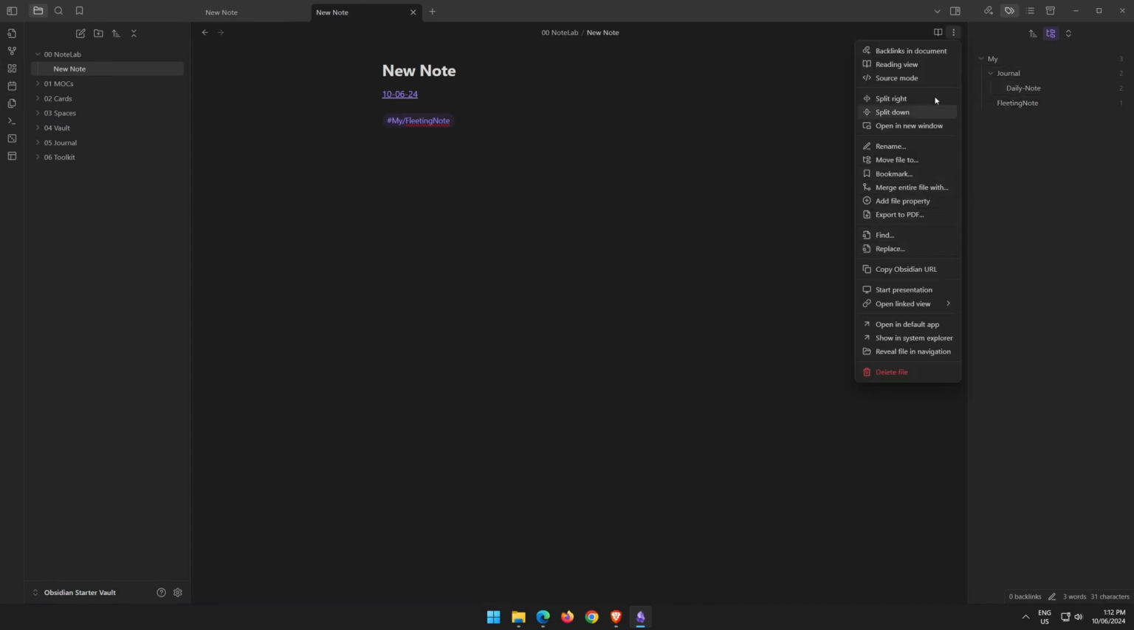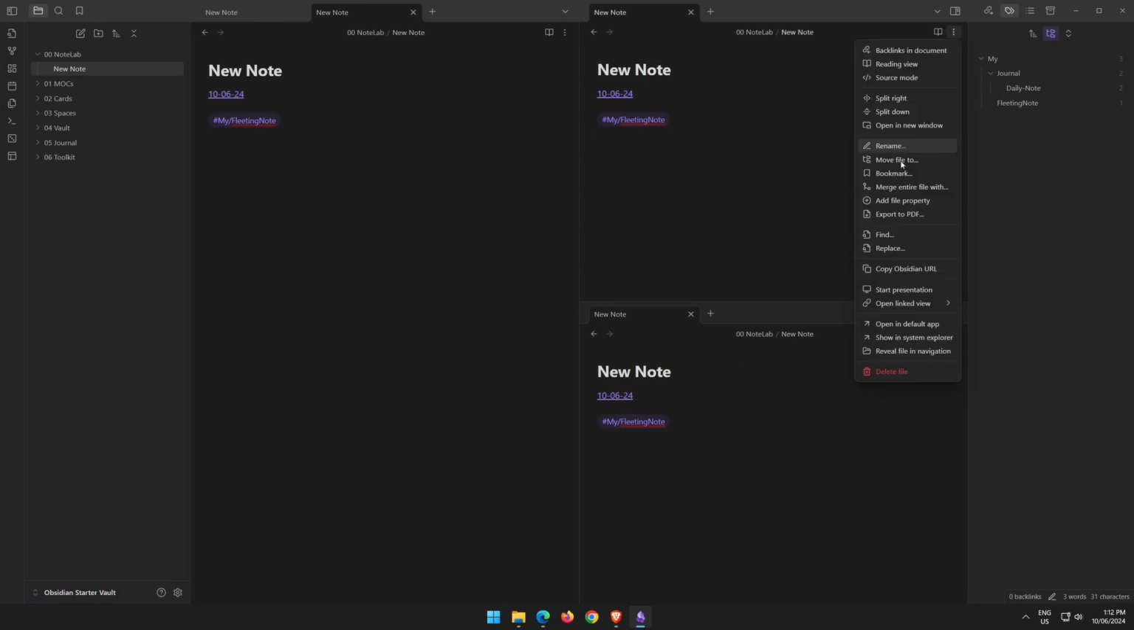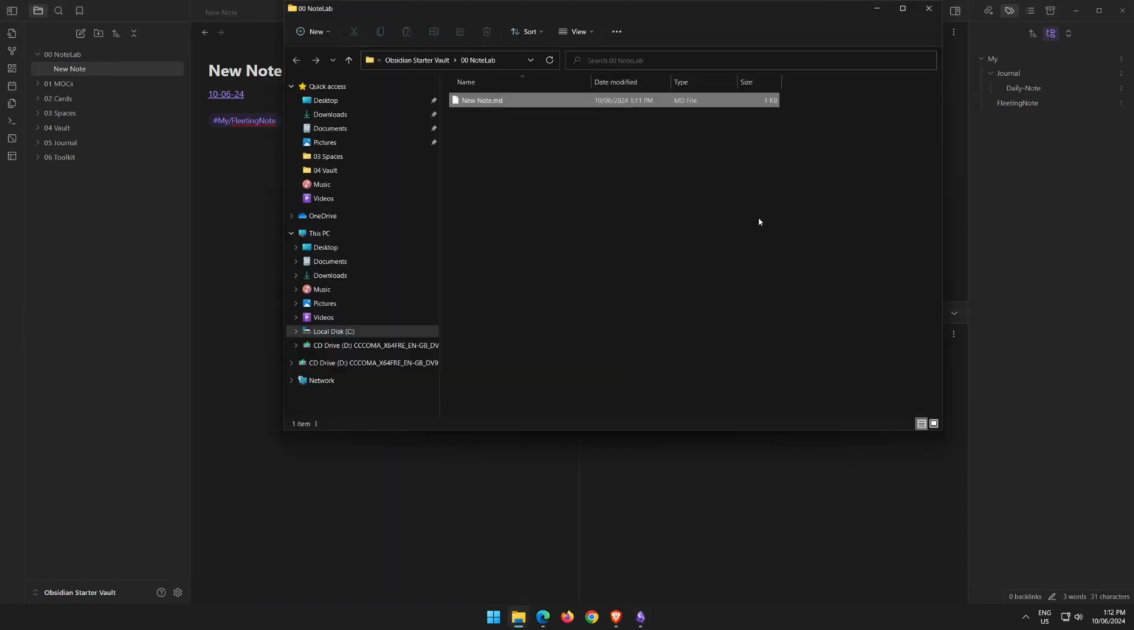3 dots here reveals the file menu. We have a few different options in here, from changing to reading view. We can split right, we can split down, and this is kind of good when you want to organize information in a split windowed view. So you might be taking notes on a few different notes. You can rename any file, move a file, bookmark a file. You could add a file property, export it to PDF, do a find and replace, copy the URL, start a presentation, or you could even show it in the System Explorer, which is quite a handy one to find where notes are located when your vault gets quite large.